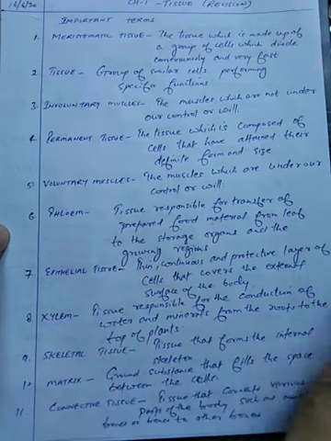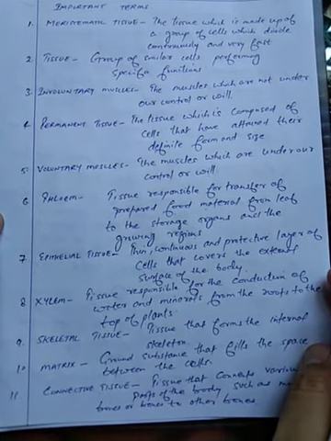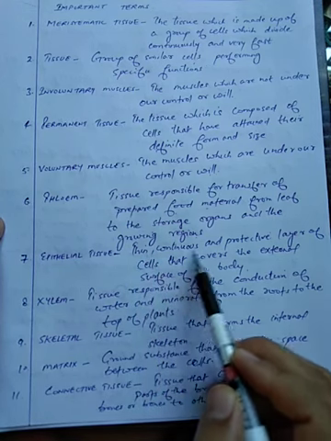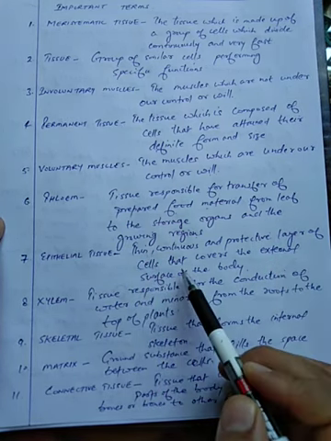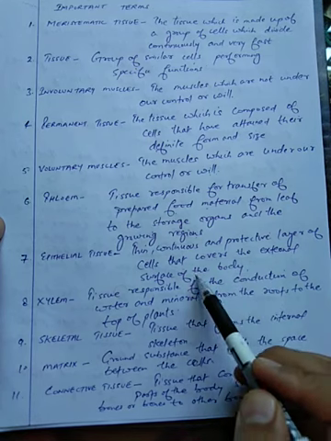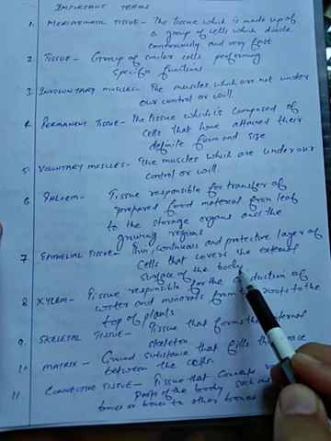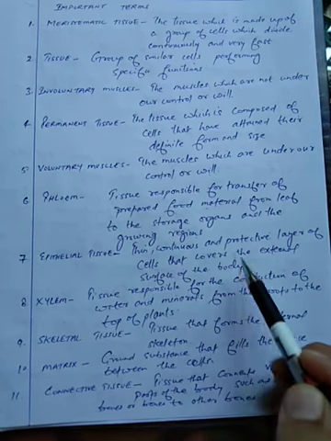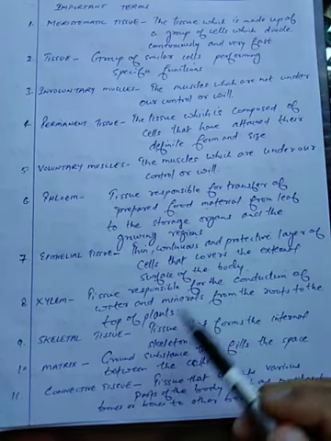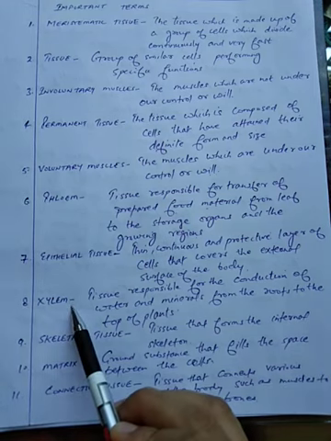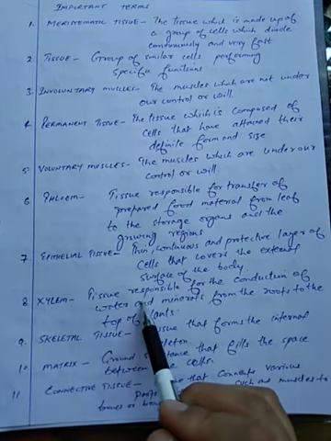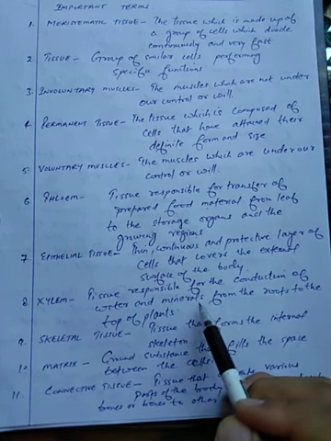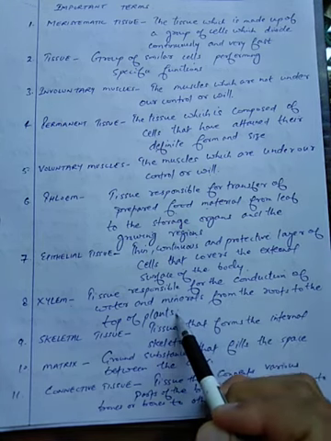Seventh, epithelial tissue. In the chapter also we have discussed this term. Epithelial tissue is a thin, continuous and protective layer of cells that covers the external surface of the body. So you all know that our body surface is made up of this epithelial tissue. Eighth, xylem. This tissue is responsible for conduction of water and minerals from the roots to the top of plants.